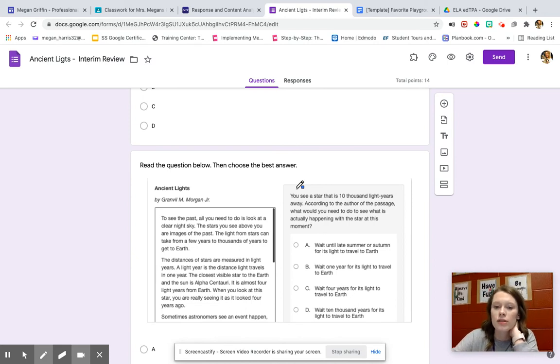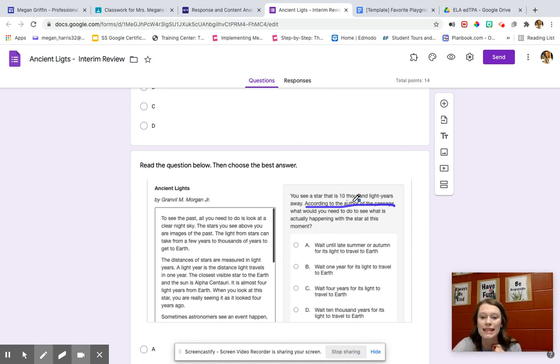When you see a star that is 10,000 light years away, according to the author of this passage, here we go. What would you need to do to see what actually happened? What is actually happening with the star at this moment? Okay, so remember, we go back in the passage, talks about light years. If the Alpha Centauri star is 4 light years away, I have to wait 4 years to see what it looked like in that moment. The Andromeda Galaxy is 2.2 million light years away. I'd have to wait 2.2 million years to see what it looked like in that moment.